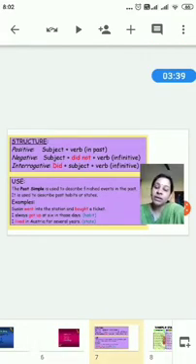Let's now look at the structure of constructing a sentence in past tense under the three categories of sentences. What is the formula that we follow for making a sentence? We need a subject, we need a verb, and we need an object for completing the sentence.